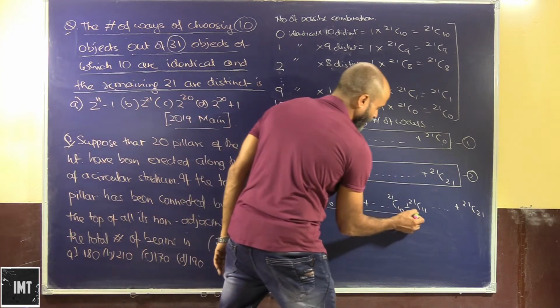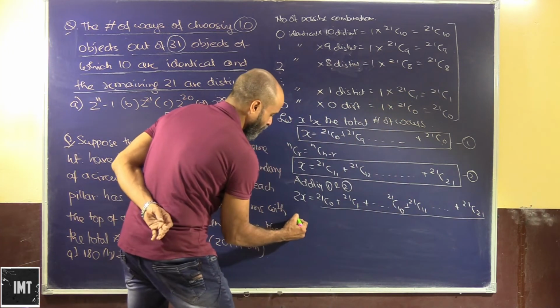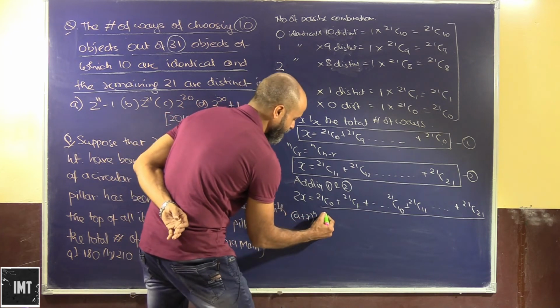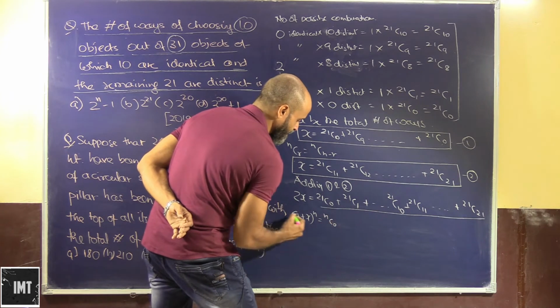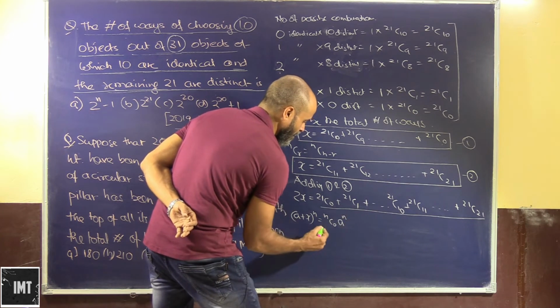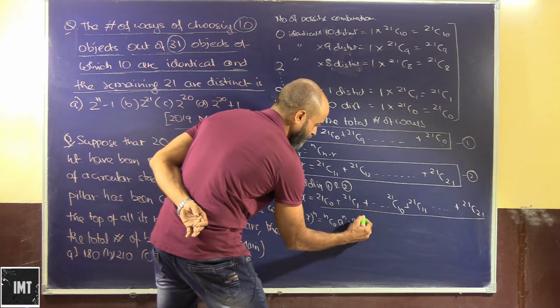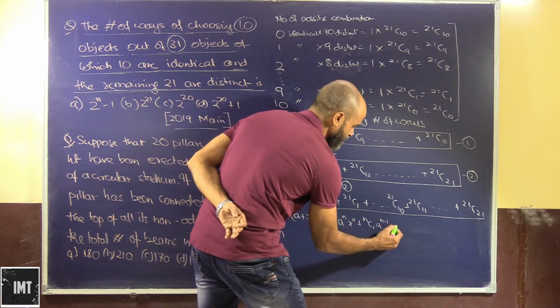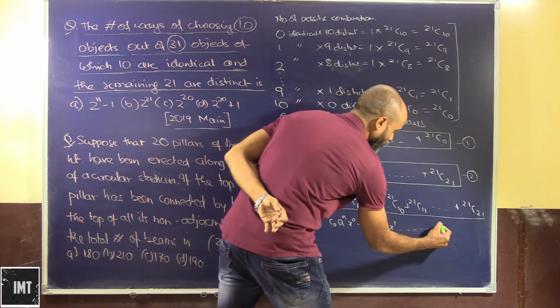Now how do we get the value of this? So it's very easy. From binomial theorem, we have (a + x) to the power of n is equal to nC0 a to the power of n, x to the power of 0. Then we have nC1 a to the power of n minus 1, x to the power of 1, and so on and so forth.